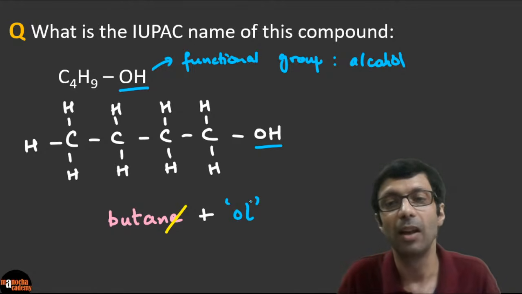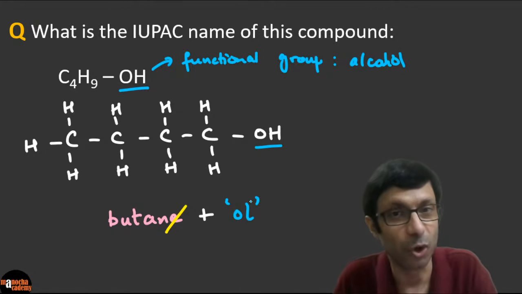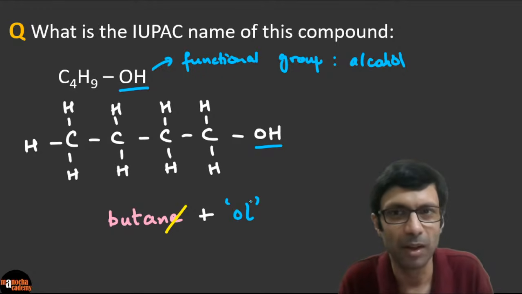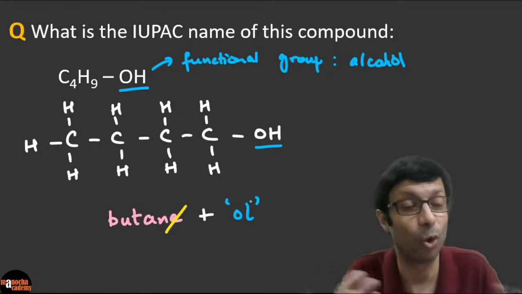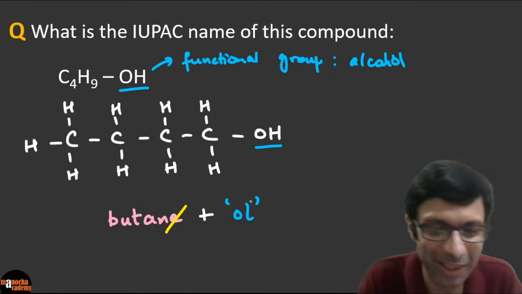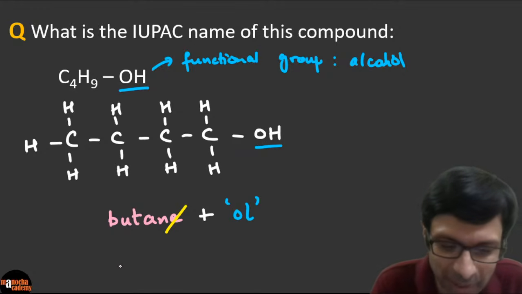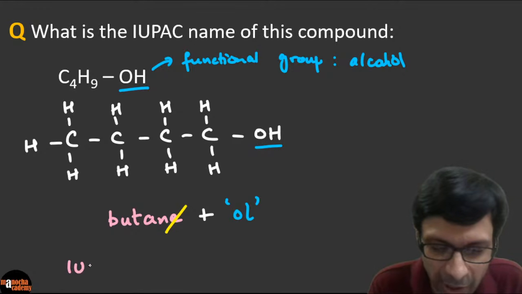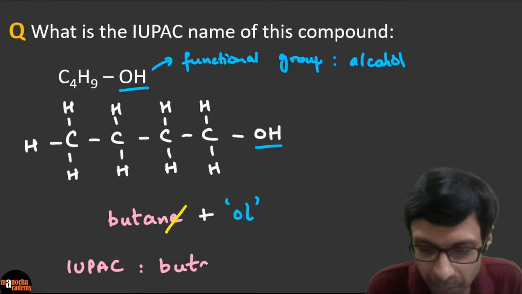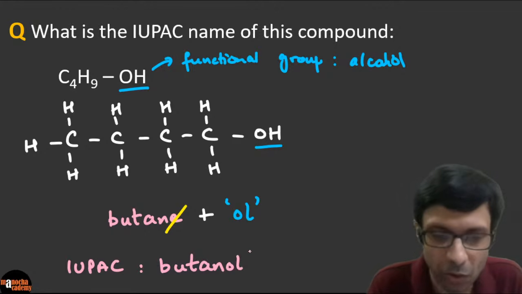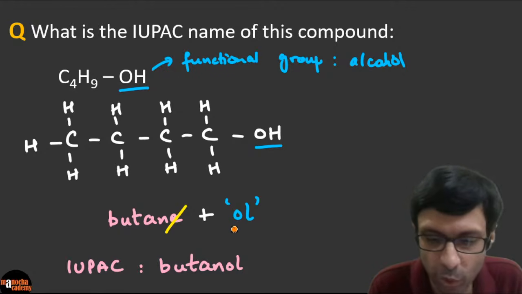So this will be butanol. You remove that E because you can't have 2 vowels, right? You can't just combine them. Otherwise it'll be funny. So what is this going to be? The final IUPAC name will be butanol. Can you guys see that? So we are combining the butane and "ol".